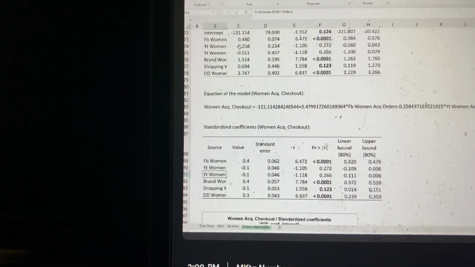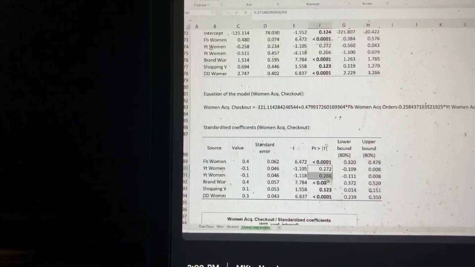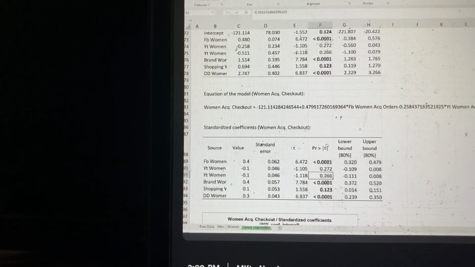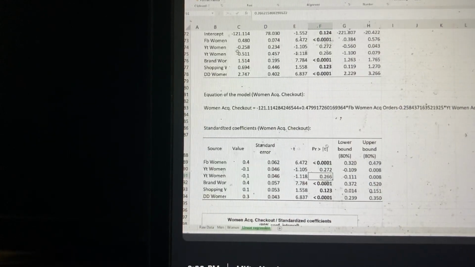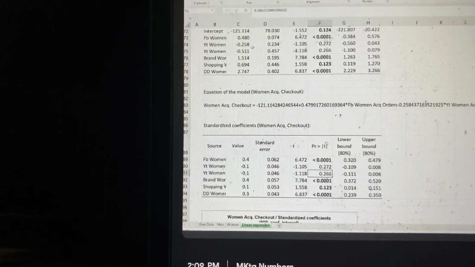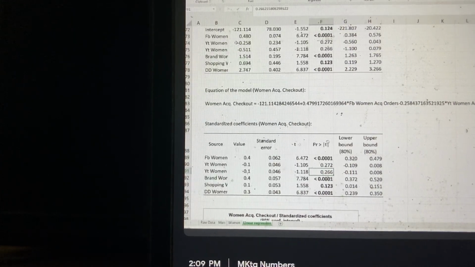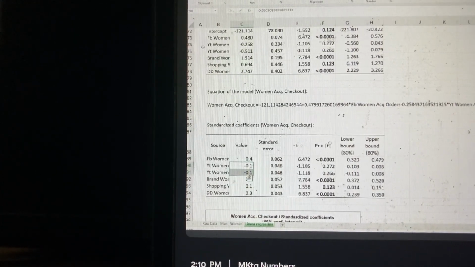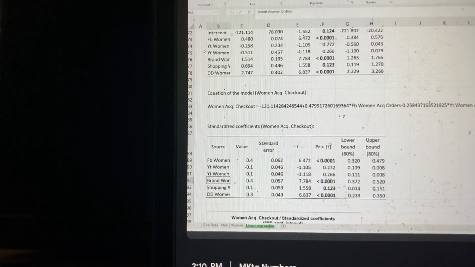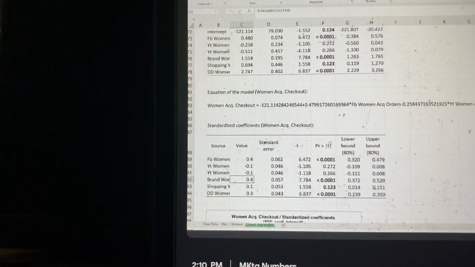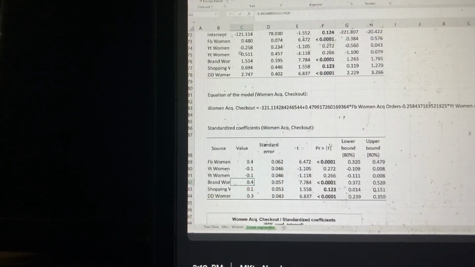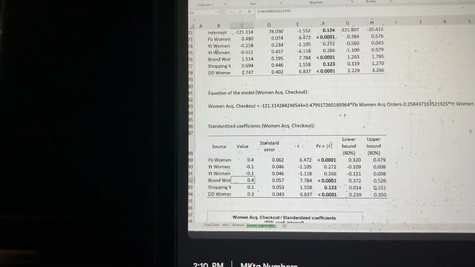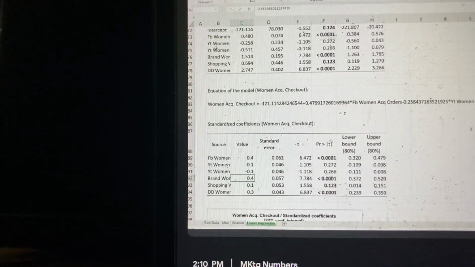Now, obviously, these are not statistically significant, so I can't sort of do this. But this is 0.2. It is not like 0.5 or something like that. 0.2 means it's around 80% significant, right? So I can still sort of consider this. So somehow this is not turning out to be that incredible. But brand orders are turning out to be very incredible, which obviously we know that if there are more brand orders, it is obviously impacting acquisition checkouts.